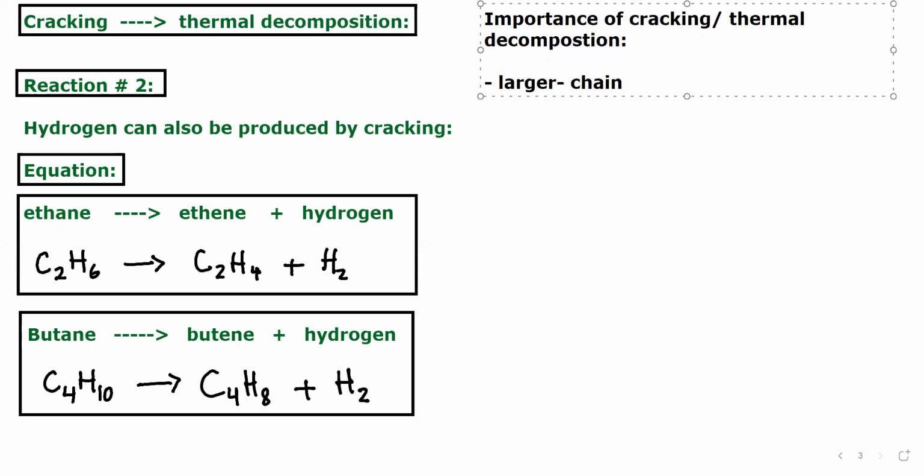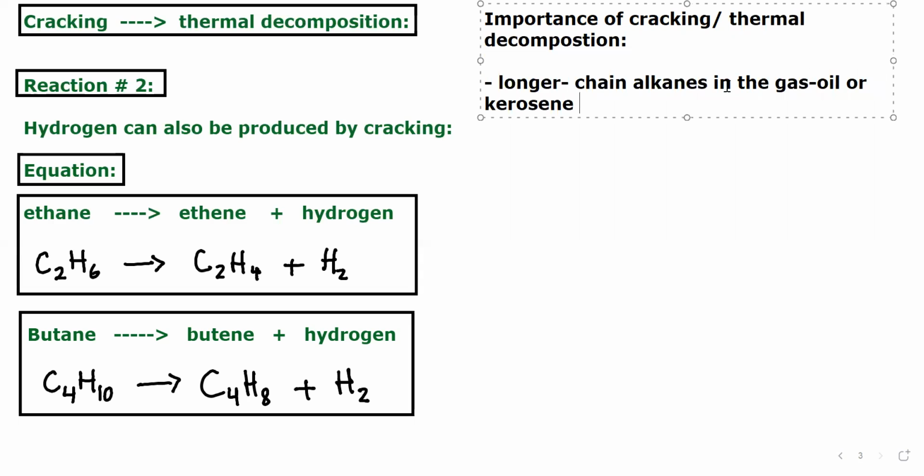This is because larger chain, or you can say longer chain, alkanes in the gas oil or kerosene fractions are less useful.